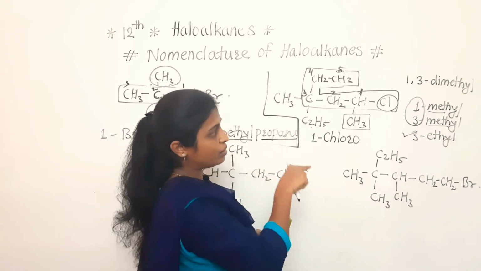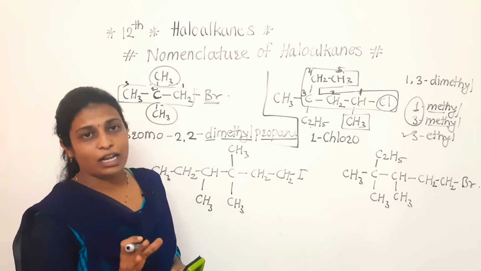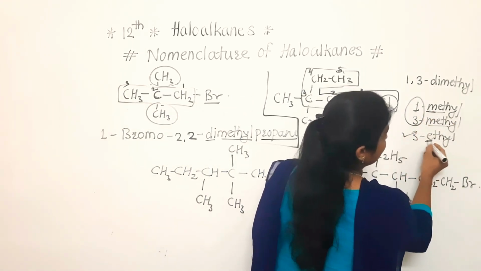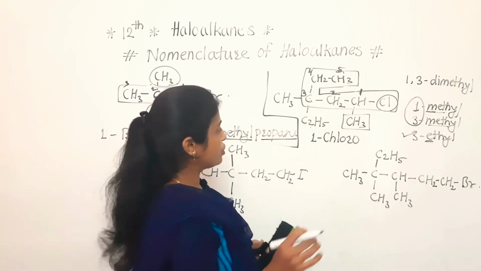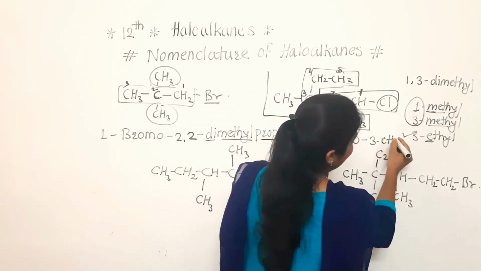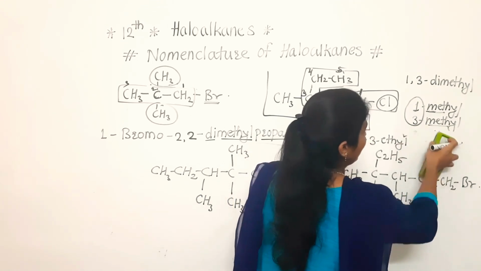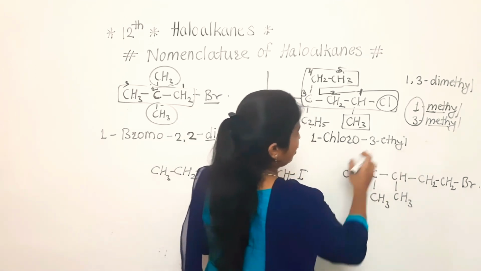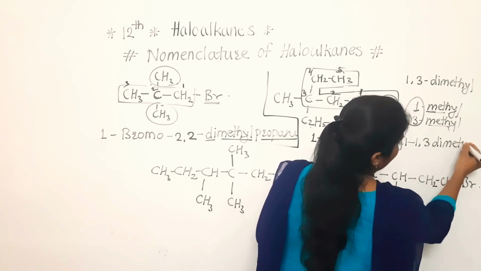Now, do we have to write 3 ethyl firstly or this one? At that time we have to go alphabetically. Now see, in methyl, M is coming first, and in ethyl, E is coming first. So alphabetically, E is coming first. So in that nomenclature 1 chloro 3 ethyl will come first, and after that, 1 3 dimethyl. Clear to everyone?